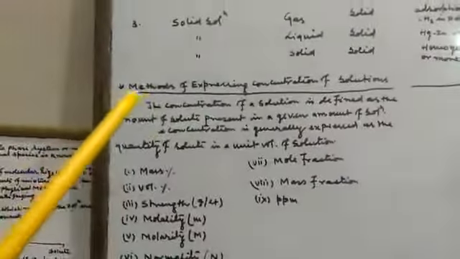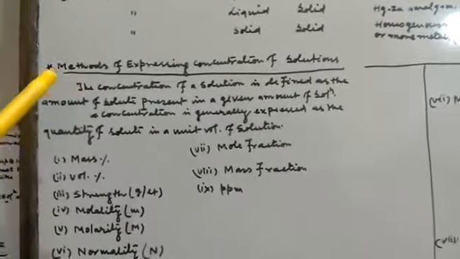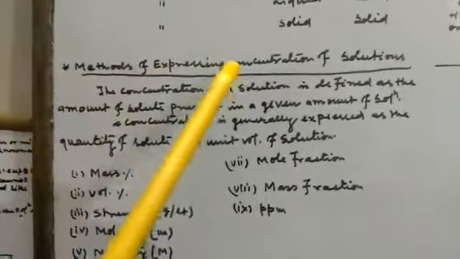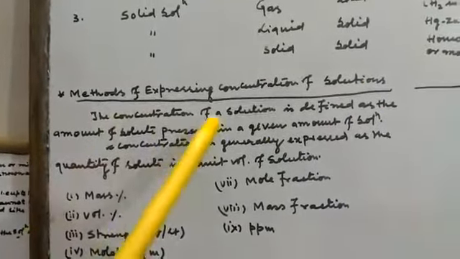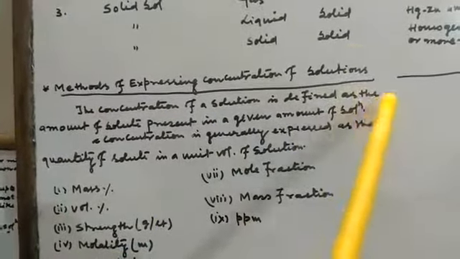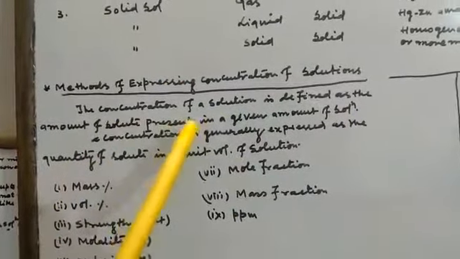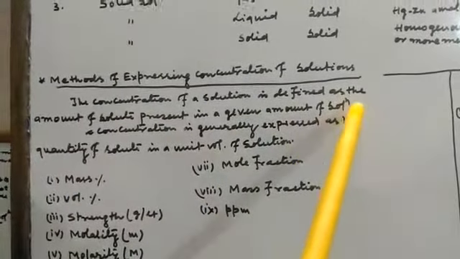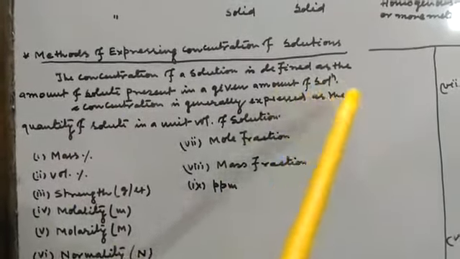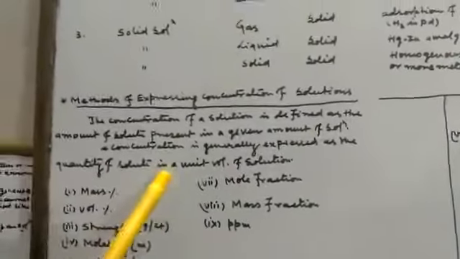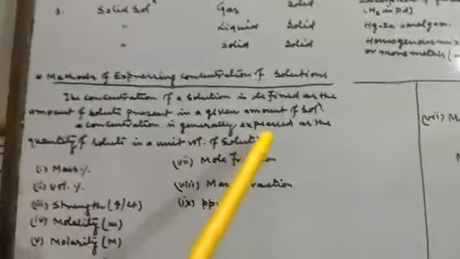Now we will discuss how to express the concentration of solution. There are methods of expressing concentration of solution. The concentration of solution is defined as the amount of solute present in a given amount of solution. Concentration is generally expressed as the quantity of solute in a unit volume of solution.